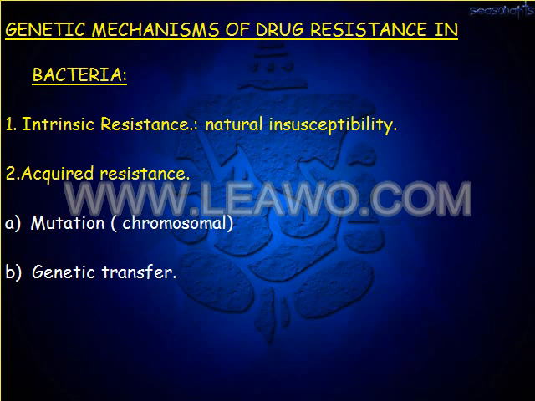So genetic mechanisms of drug resistance in bacteria. It takes place in two ways. First one is the intrinsic resistance, that is natural insusceptibility. Second one is the acquired resistance. In acquired resistance, first one is mutation, second one is genetic transfer.